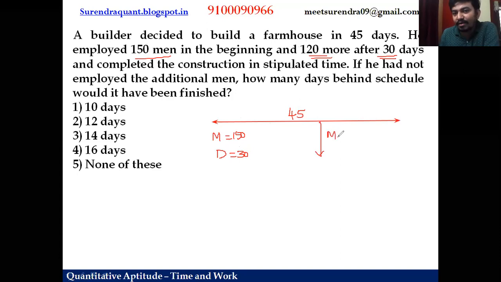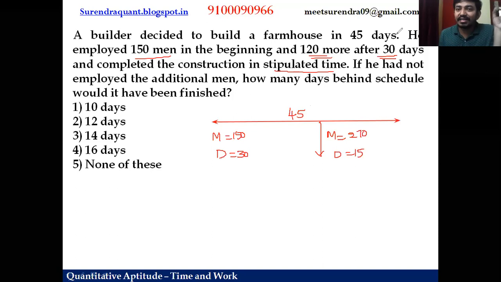Means now the number of people are how many? Already 150 people are there. If 120 joined, now the men will become 270. Already 150, now 120 joined together, 270. And with this extra hiring, they finish the work in the stipulated time. So they plan to finish in 45 days, right? Initially 30 days of work is done. The balance days are 15 days.